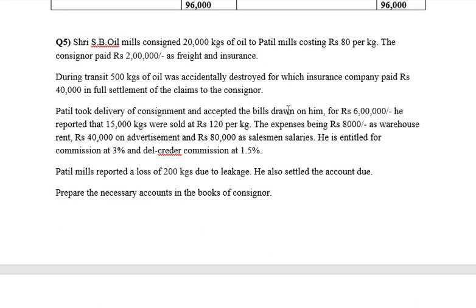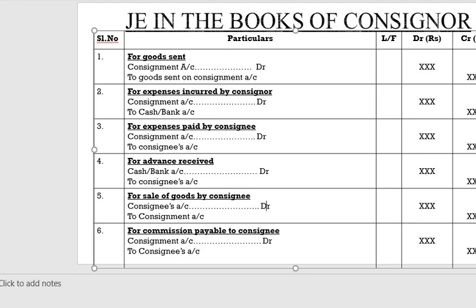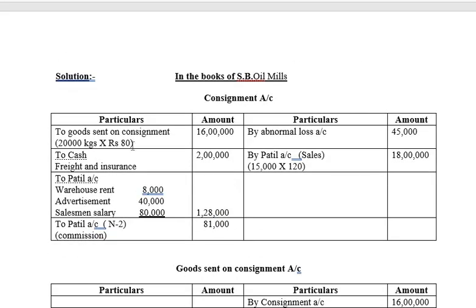Next, the expenses being rupees 8,000 on warehouse, rent, advertisement, and so on. So these are the expenses made by the consignee. So what is the formula, journal entry for this? For expenses made by the consignee, consignment account debit to consignee's account. Okay, so let's go to consignment account. Consignment account debit to consignee's account. So to consignee is nothing but to Patil account.